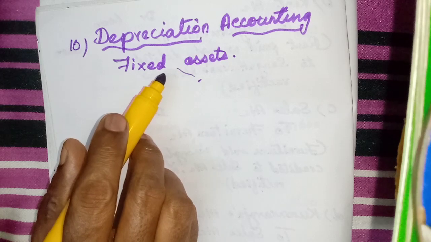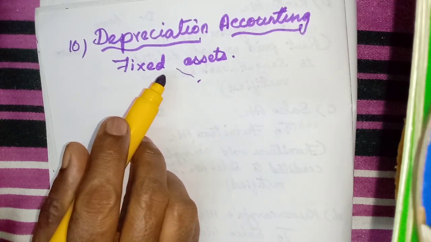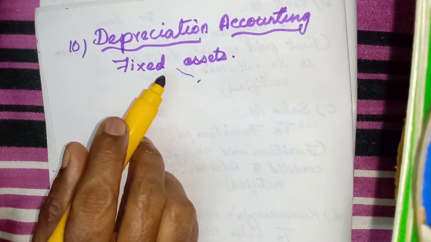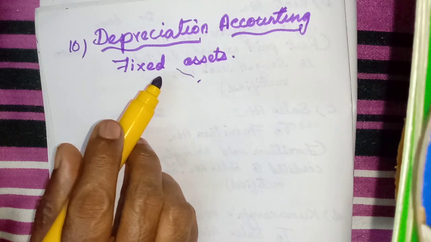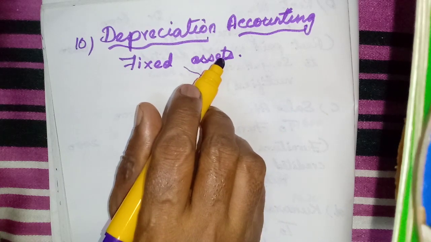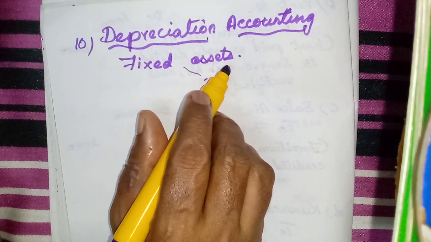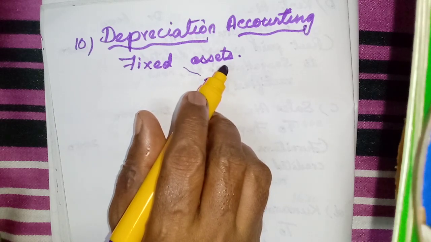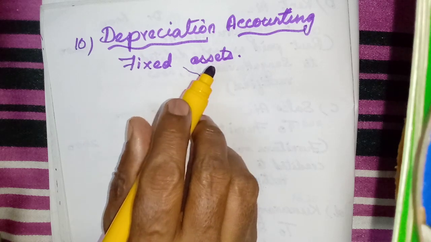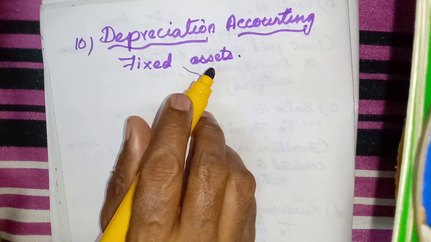That's why we say they are fixed assets, and we use them in the business, for running the business. So here a portion of the total cost must be transferred to the profit and loss account, and the same amount will be reduced from the value of the fixed assets in the balance sheet.